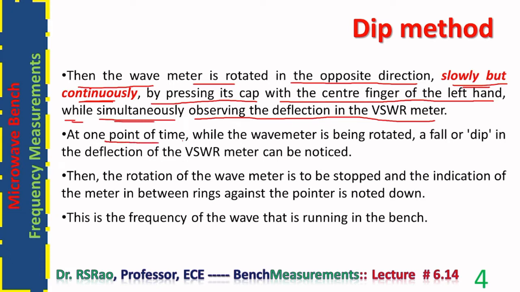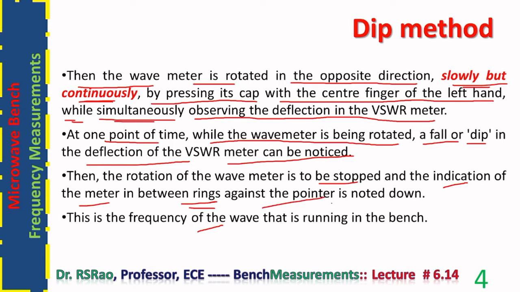At one point of time, while the wave meter is being rotated, a fall or dip in the deflection of VSWR meter can be noticed. You are rotating the wave meter with the center finger slowly and continuously while observing the deflection in VSWR meter simultaneously. When this activity is being continued, at one point of time, one can notice a fall in the deflection of VSWR meter indication. Then the rotation of the wave meter is to be stopped, and the indication of the meter in between rings against the pointer is to be noted down.